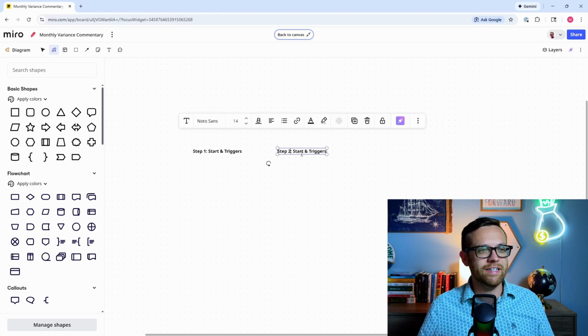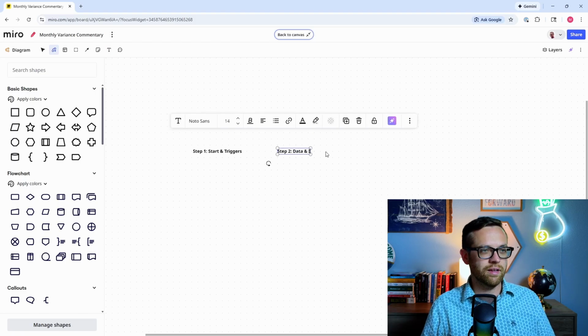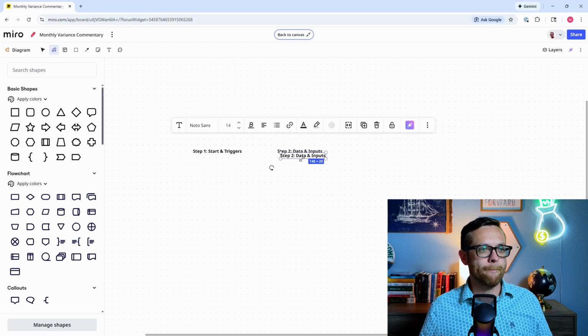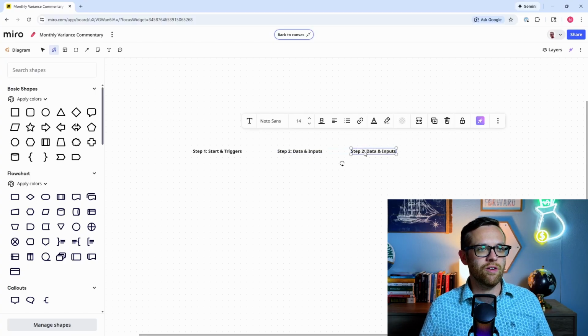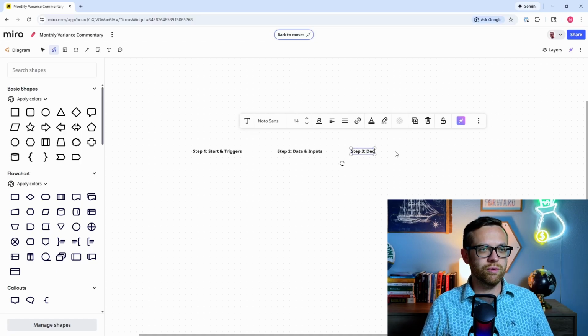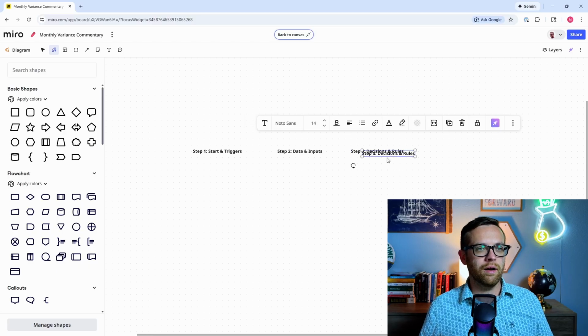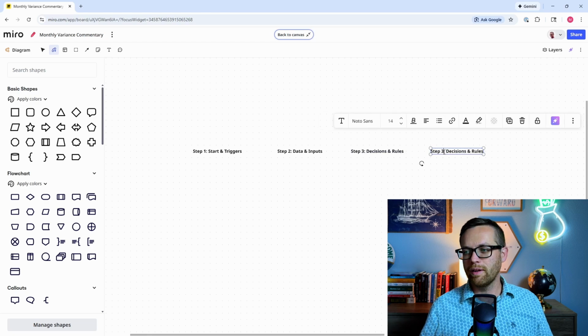This is going to be our data and inputs. All right, we'll copy that again. This will be our step 3 over here. This is going to be our decisions and rules. All right, and then step 4 over here, this is going to be where we define the outputs.